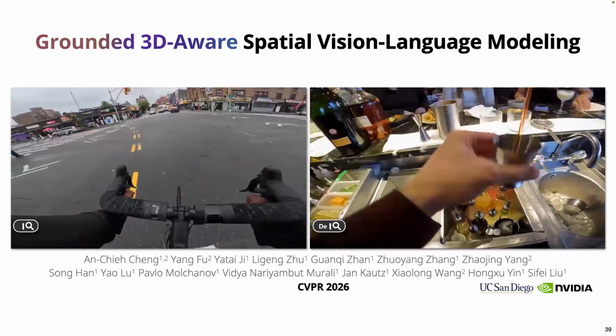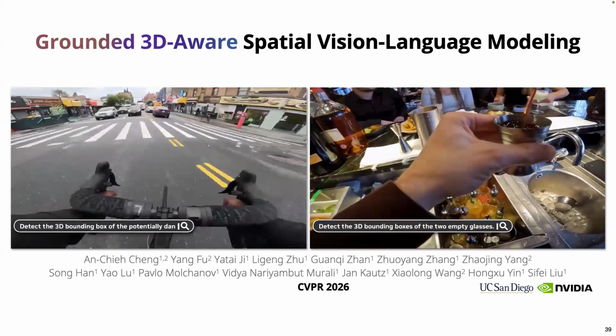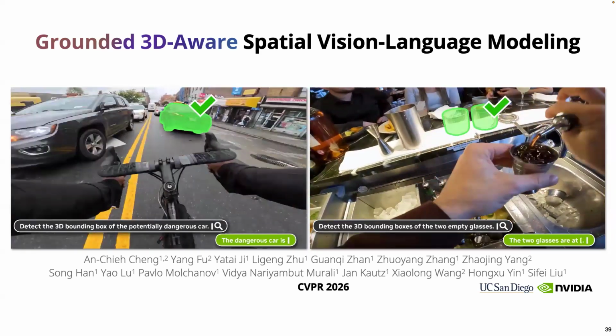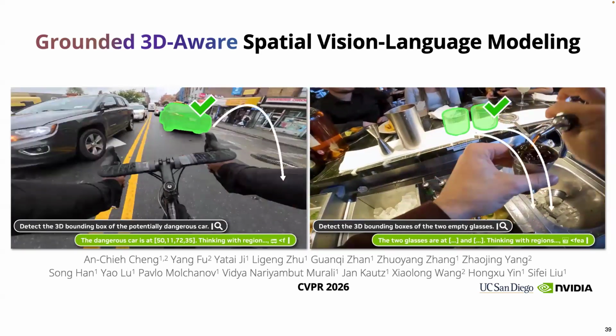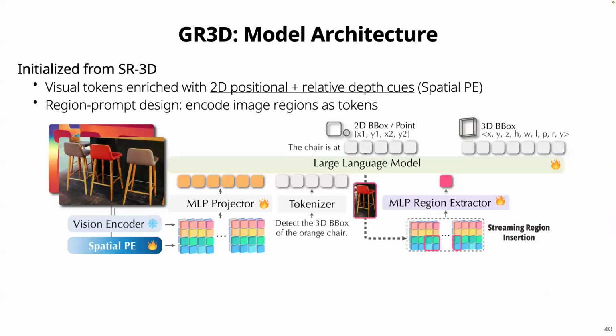We will introduce a visual CoT method to automatically self-ground the object of interest and then do the reasoning on it. The model architecture is mostly initialized from SR3D, the previous work I just introduced. We enriched the visual tokens with both 2D and 3D positional encodings, so it has good spatial understanding. And we also use the same region prompt design so that it can encode the image region as tokens.